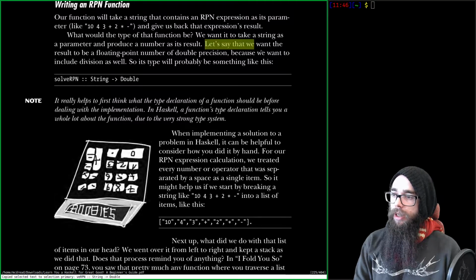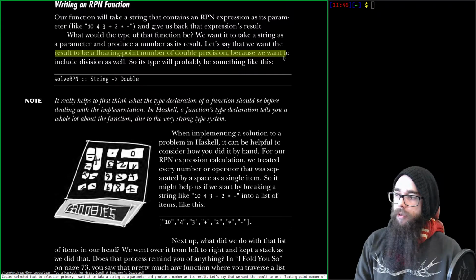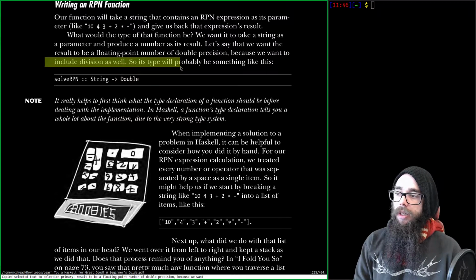Right, where were we? Let's say we want the result to be a floating point number of double precision because we want to include division as well. So its type will probably be something like this.